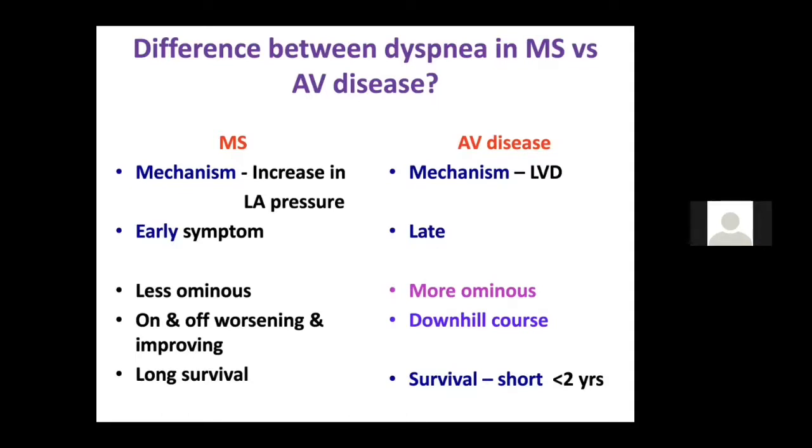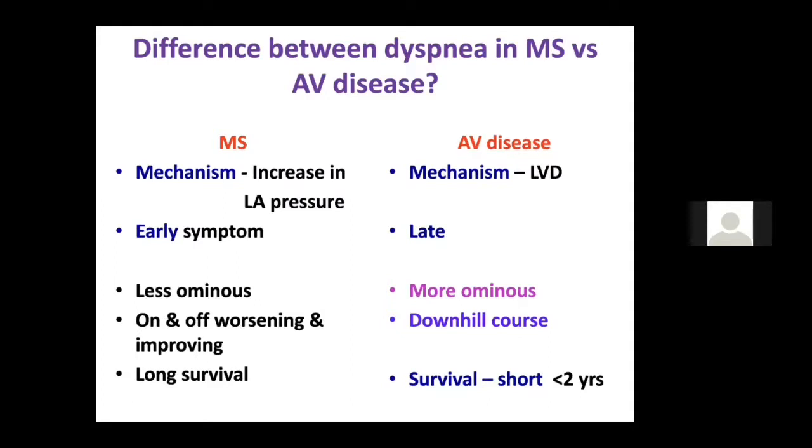So once dyspnea sets in aortic valve disease, it's almost a terminal thing. In mitral stenosis, it's an early symptom. And why does dyspnea happen in aortic valve disease? It is due to rise in left ventricular end diastolic pressure, which causes dyspnea. It is more ominous in aortic valve disease compared to mitral, where there is on and off worsening and improving. Patient may get dyspnea and may improve. But once the patient with aortic valve disease develops dyspnea, it's always a downhill course. There is no coming back unless you intervene.